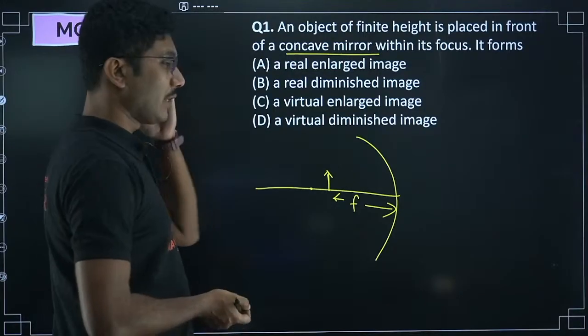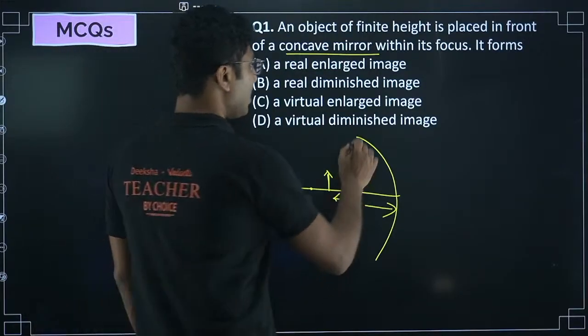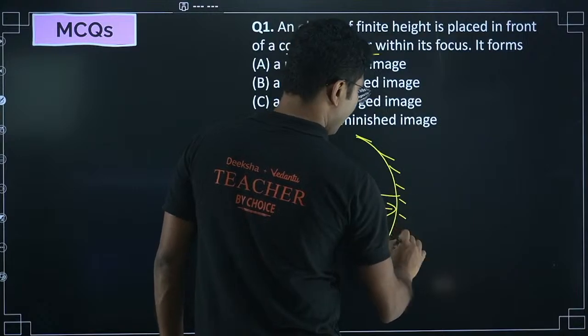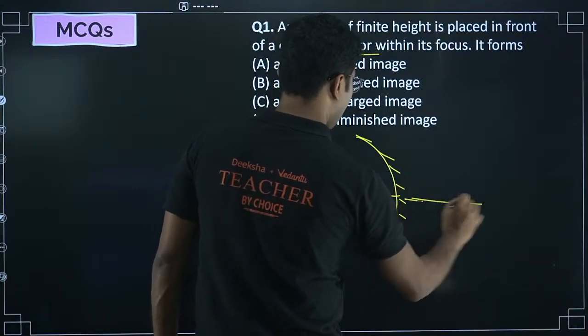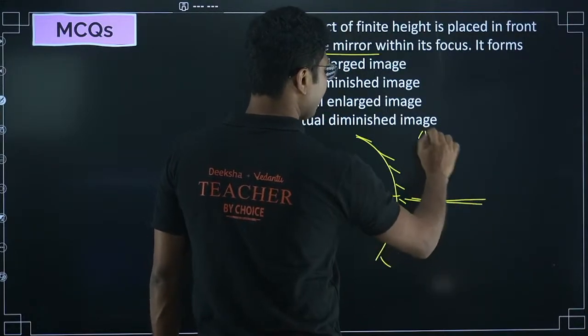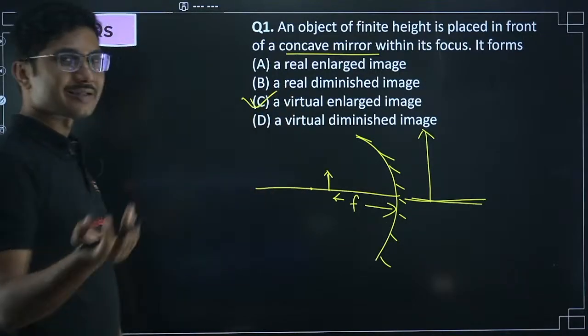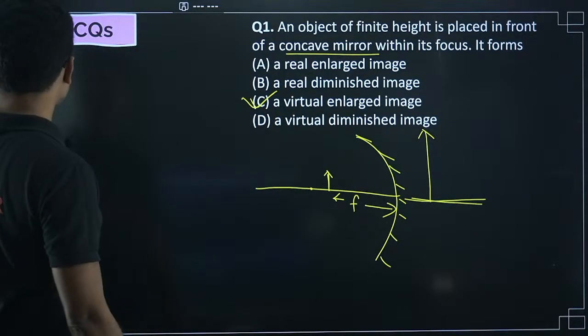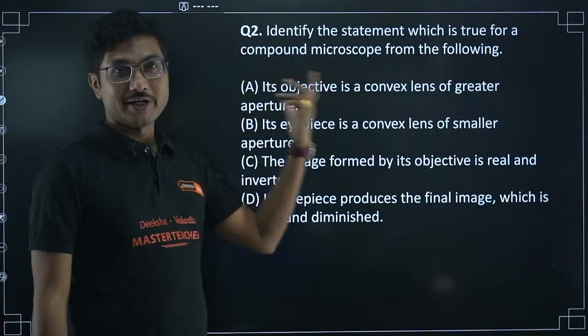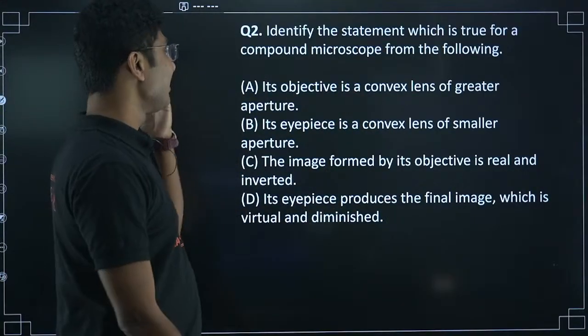So what will happen to the image in case of a concave mirror? When you place the object in front of a concave mirror at less than f, it will form a virtual and enlarged image. So option C is correct. This is a class 10th question. There was a student of class 10th who was answering few questions. If you are still here, you could have answered it.